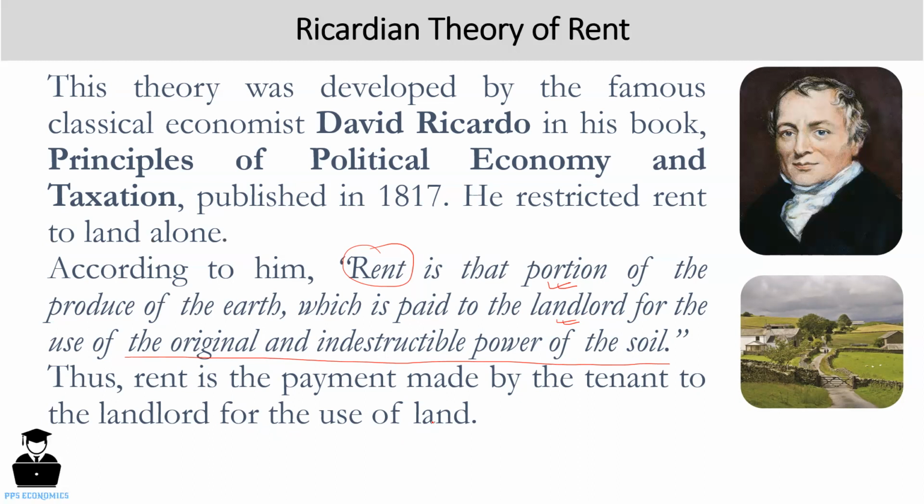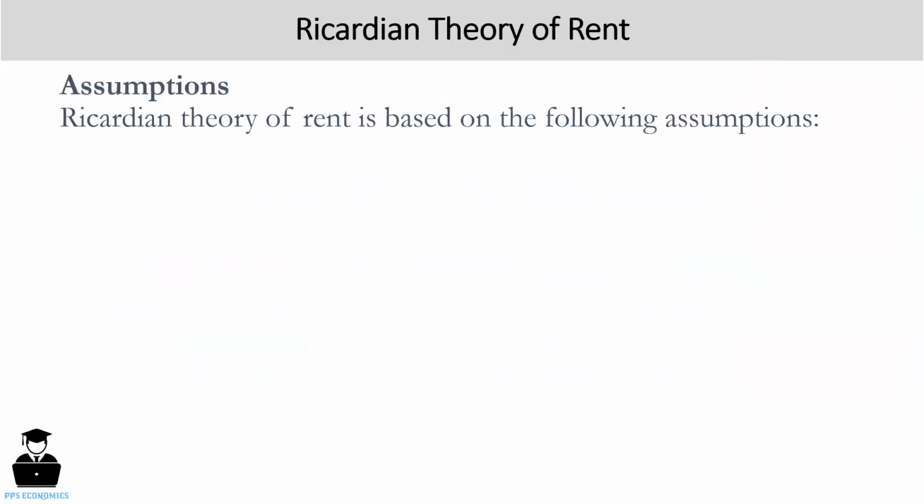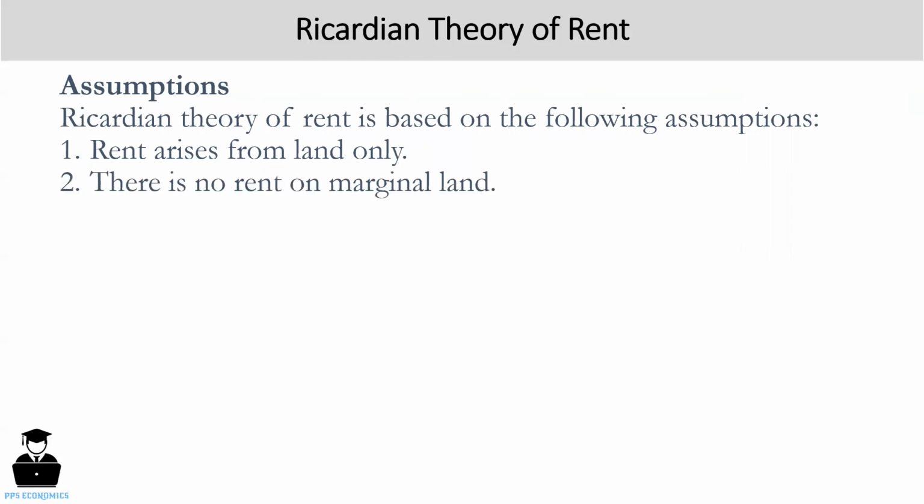Now let's move on to some of the assumptions of the Ricardian theory of rent. This theory is based on some assumptions. The first one is that rent arises from land only. This theory holds the view that rent can be obtained only from land, and land is used just for agricultural purpose. Second, there is no rent on marginal land.